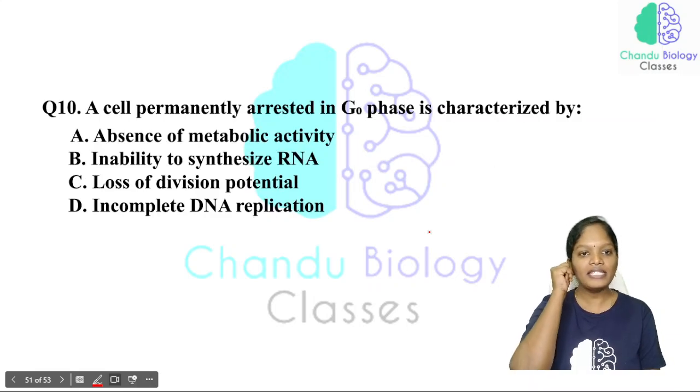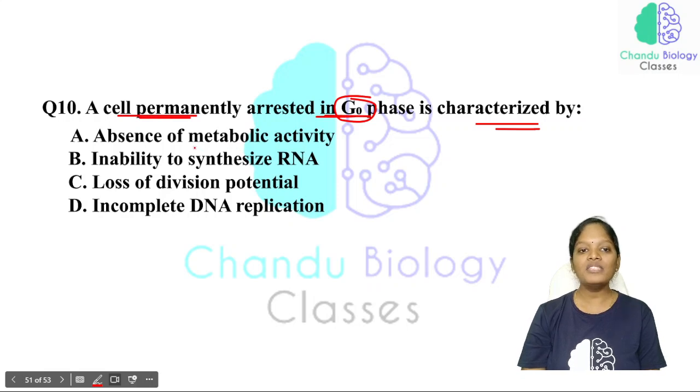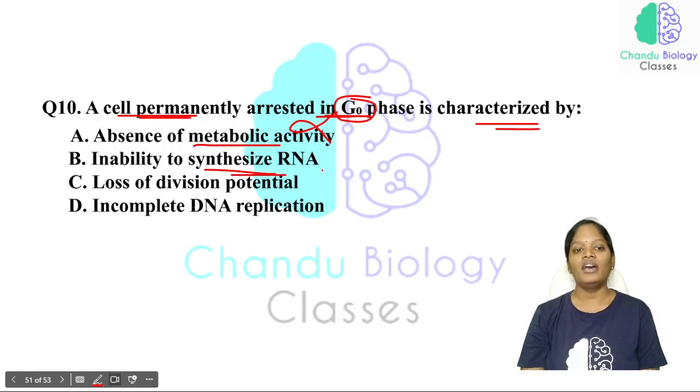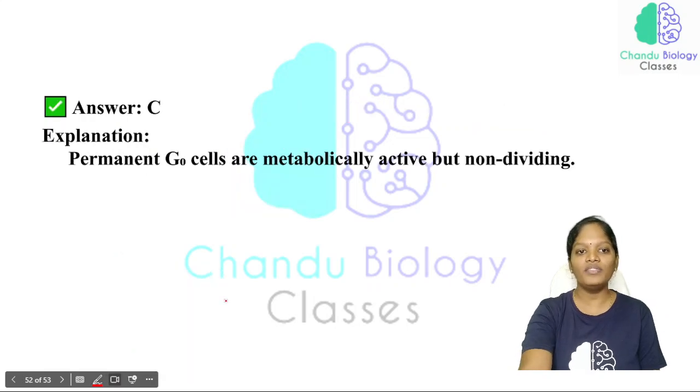And a cell permanently arrested in the G0 phase is characterized by absence of metabolic activity? No, it is wrong. It is metabolically active. Inability to synthesize RNA? Incomplete DNA replication? We'll see loss of division potential, so this will be the proper answer for this question. They are metabolically active, but the only thing is they are not involved in any of the division process.